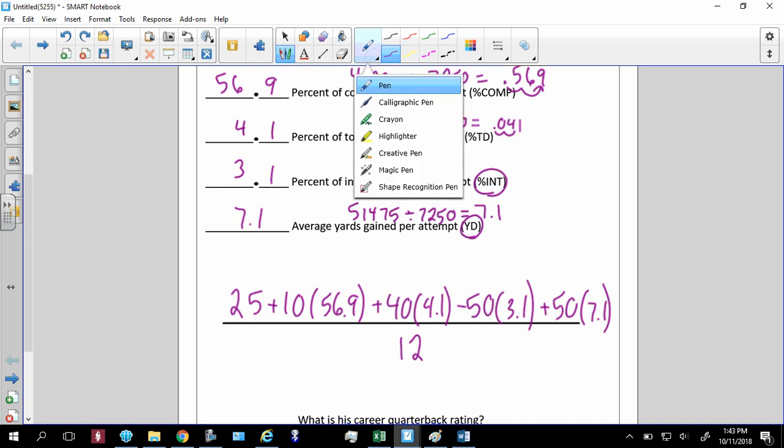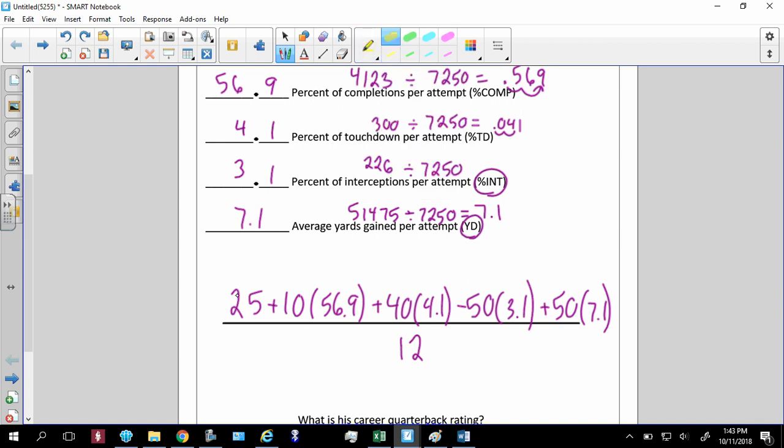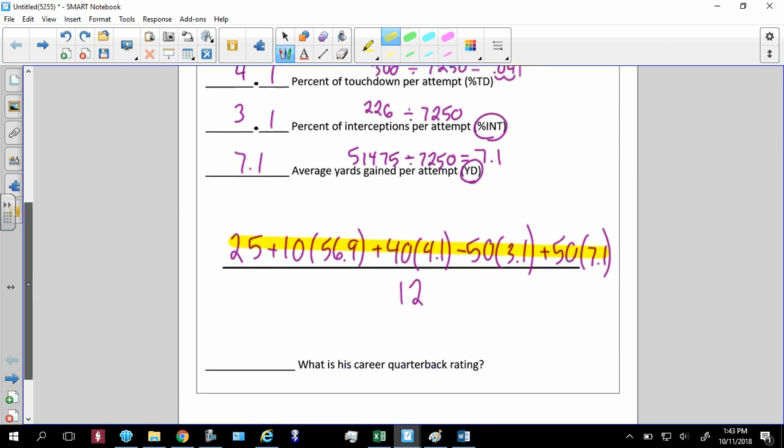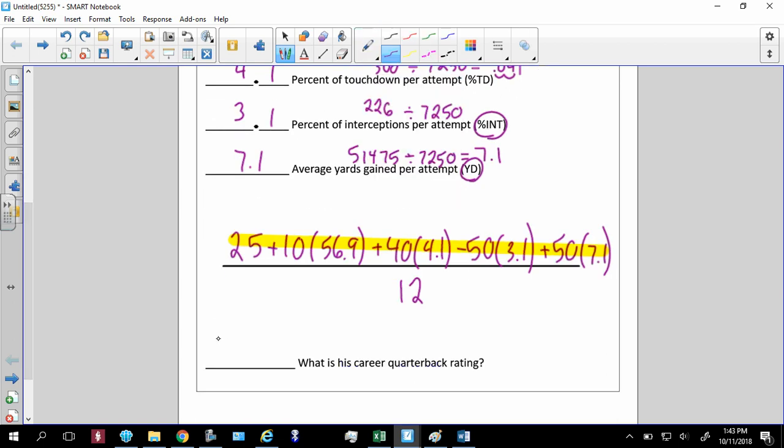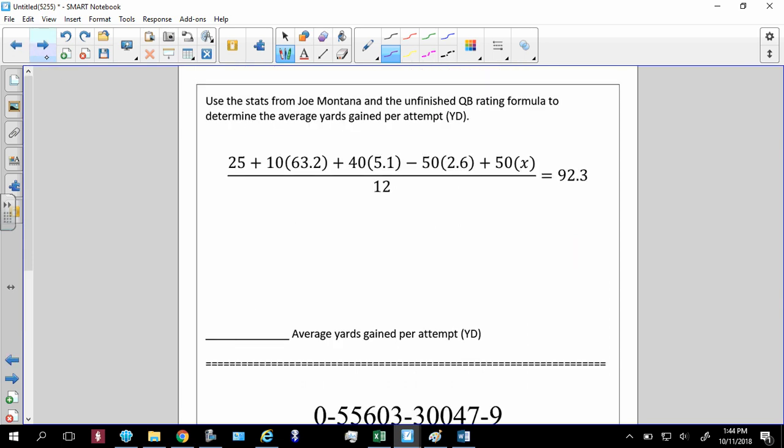Remember the way I told you to do this, and that is go ahead and put all of this in one line in the calculator and press enter, and then hit divide by 12. So when you do that, your answer ends up being 79.9. And if you got maybe 79.8 or something, that's fine, but you should be in the 79.9 range.